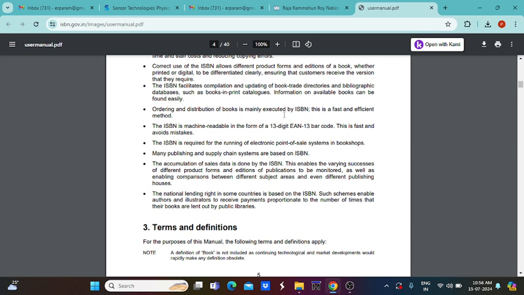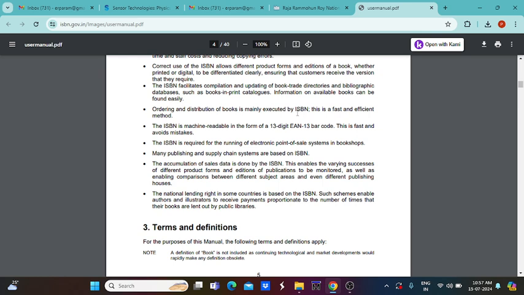Based on this number identification, whatever you want to track, a particular book can be easily identified or accessed in the library or any particular area. We can easily track that particular book.